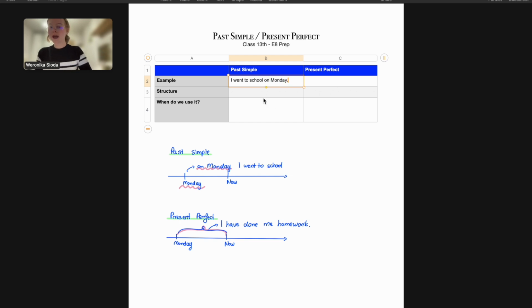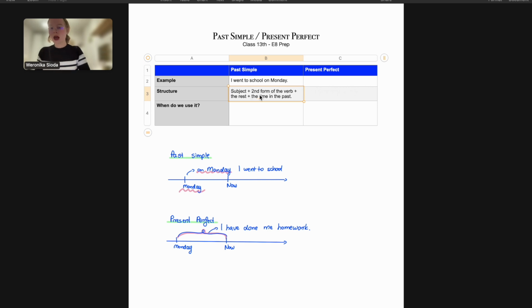Okay, so if we would like to define the structure, then I will always have to start with the subject, which is the person or the object that performs a certain activity. This can be I, you, she, he, it, the dog, Veronica, anything really. Then I will need to use a verb in the second form. So instead of saying, for example, to go, to make, to cook, I will say went, did, cooked. So if I have a regular verb, I will just add ed.